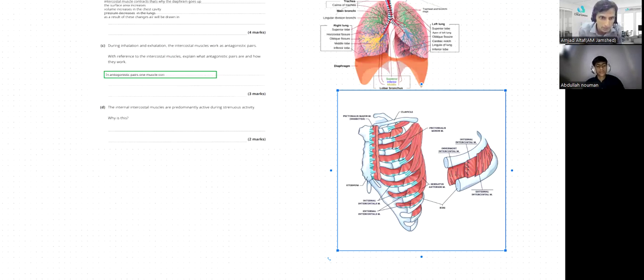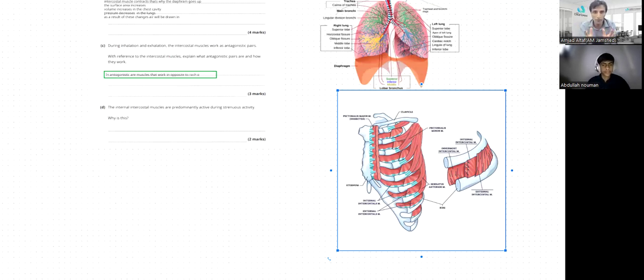Intercostal muscles are muscles which work opposite to each other. First complete this one. Antagonistic pairs are muscles that work in opposition to each other, or work opposite to each other. Yeah, opposite to each other. This is one point.